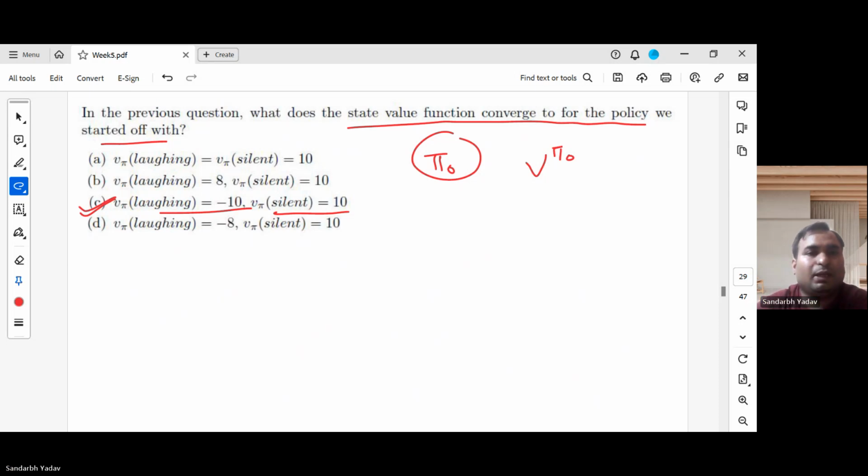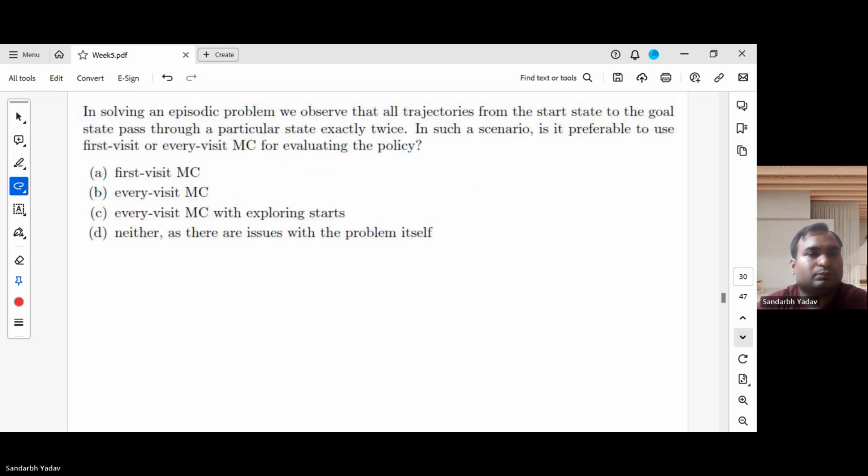Now I'll move to the next question. Apart from the problem which I am giving in this problem solving session, most of the questions in the practice assignment and the assignment are straightforward. Even if you have just watched the lectures, you just need to pick the option. You'll know if you have actually watched the lectures seriously.